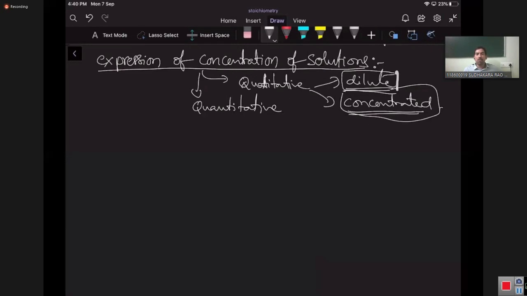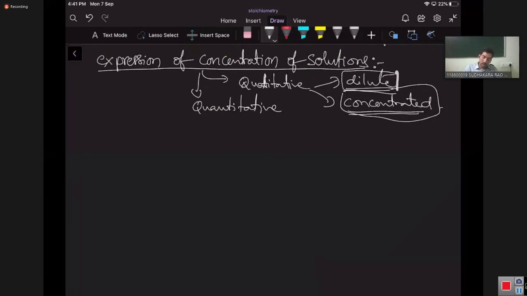Quantitative expression of the concentration of a solution means exactly how much amount of the solute is present in how much amount of the solvent. How much solvent is there, how much solute is there, the exact amounts. That is what we call quantitative expression. Quantitatively we can express the concentration of solutions in different ways.